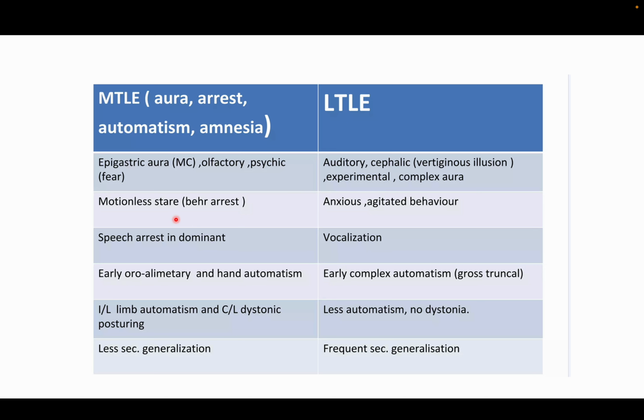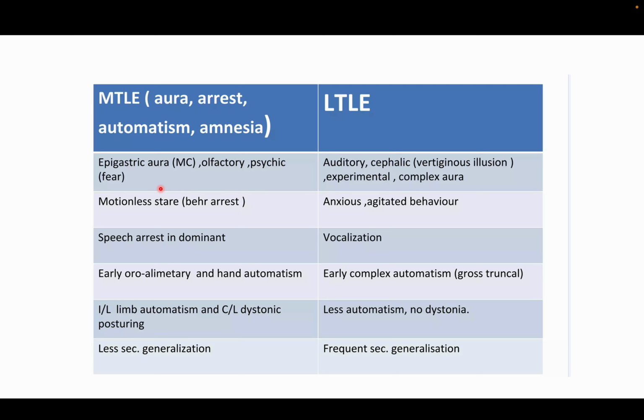Speech arrest will be there if the dominant lobe is involved. Then automatism, some hand automatism. Ipsilateral limb automatism and contralateral dystonia are classical in medial temporal lobe epilepsy, and they won't generalize, so they won't spread to other areas per se. This is the classical picture of MTLE: aura, behavioral arrest with a motionless stare, ipsilateral automatism, contralateral dystonia, and some posturing, and less commonly generalization to other sides. A history of febrile seizures is one more thing you can take. They won't respond much to drugs; 90% won't respond to drugs.